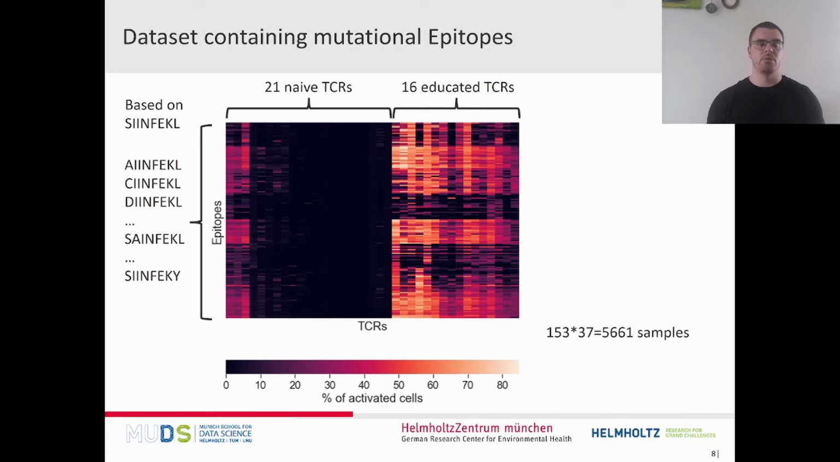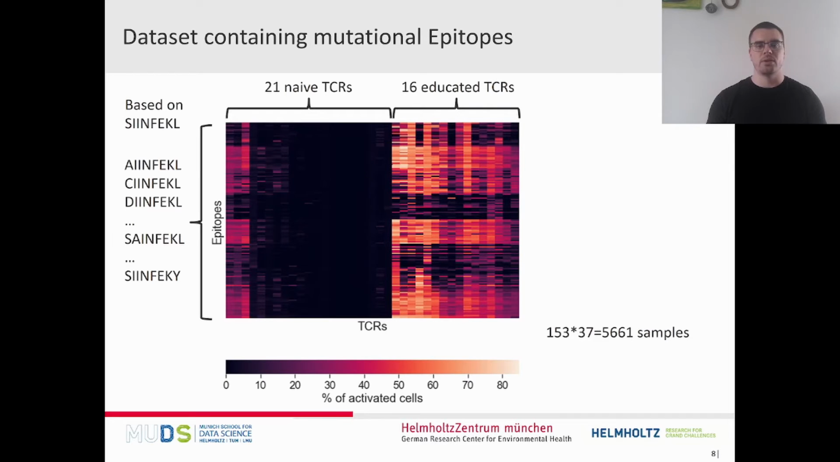From this, we formed every single amino acid mutation that is possible. So at each position of this sequence, we exchanged the amino acid against all possible other 19 amino acids. That gives us in total 153 epitopes and 37 T-cell receptors, giving us approximately 5,500 samples. For each of these combinations, we measured the percentage of activated T-cells that can be seen in this heat map plot here.